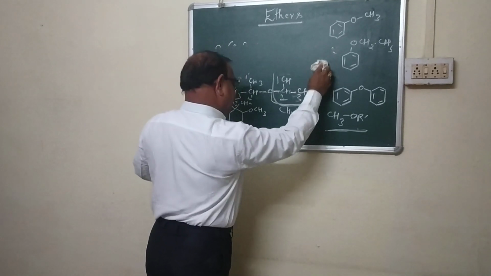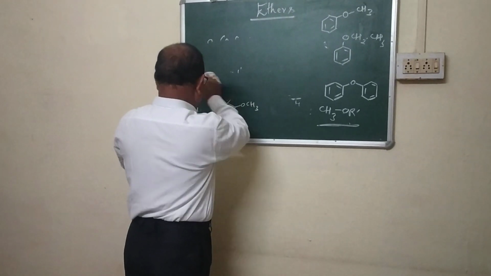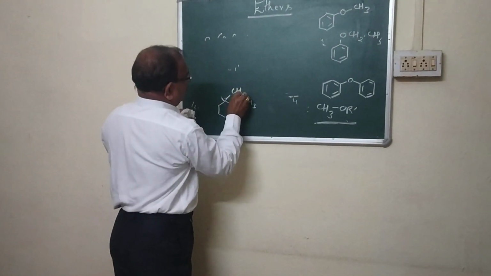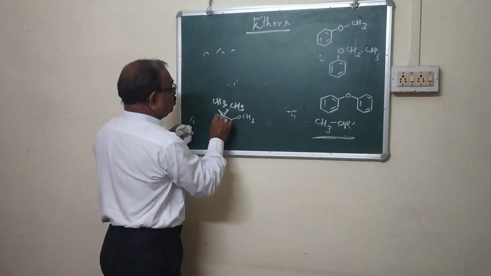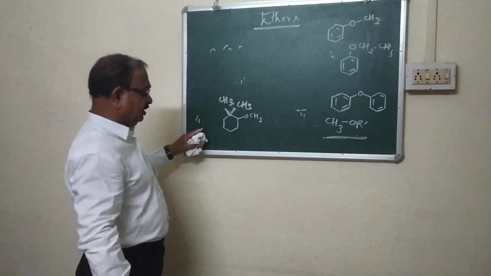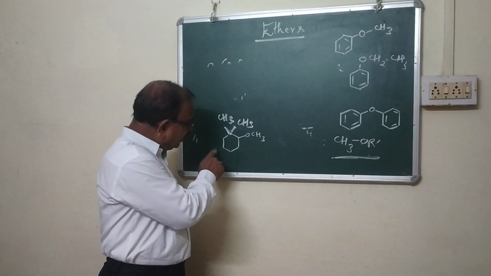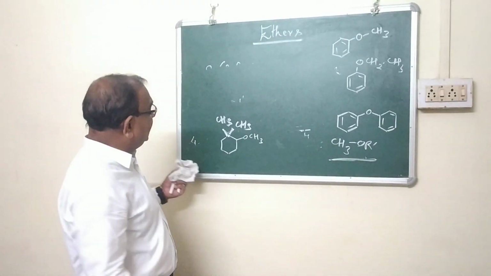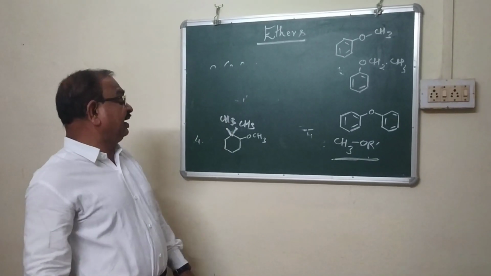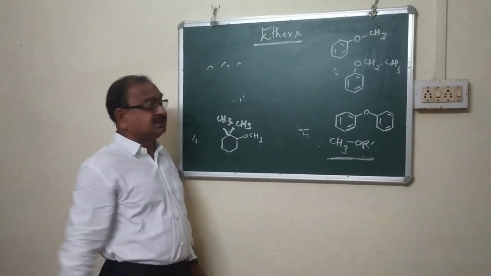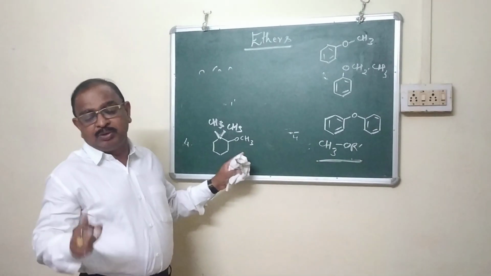Now, very, very important examples we are moving towards. This is the compound, a single bond, with two methyl groups connected at this point. Again I want to make it clear, don't be confused. This is not benzene because it doesn't contain any double bond throughout the structure. Therefore, this is cyclohexane. Now the question arises, the numbering of the substituents. This is the substituent, this is the substituent, this is the substituent. It must be clear in your mind.